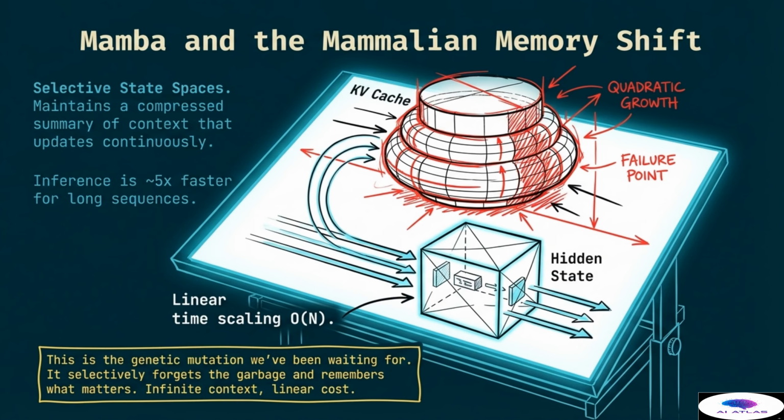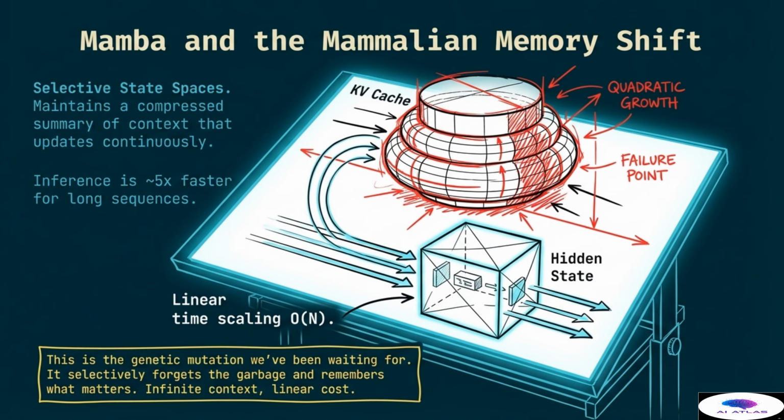Now we turn our attention to Mamba and the mammalian memory shift. This architecture represents the genetic mutation we have been waiting for to solve the scaling issues of transformers. Mamba utilizes selective state spaces to maintain a compressed summary of the context that updates continuously. Unlike the transformer, which stores everything in a massive key-value cache, Mamba selectively forgets the garbage and remembers only what truly matters.